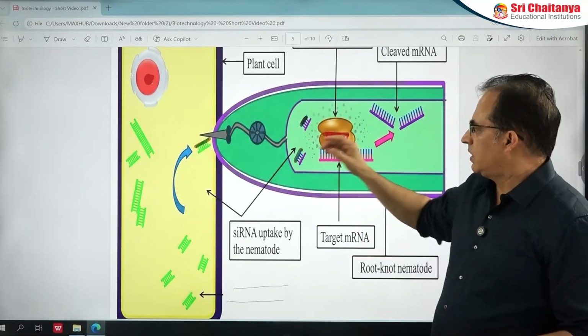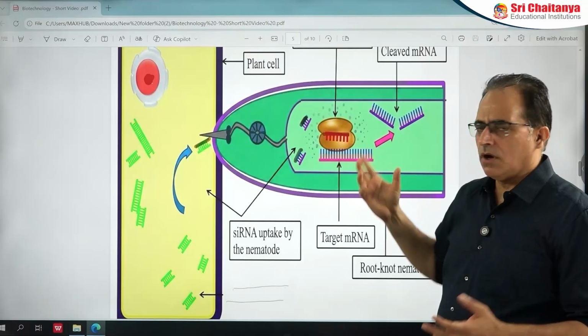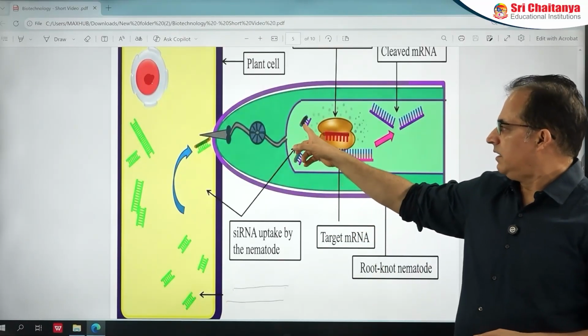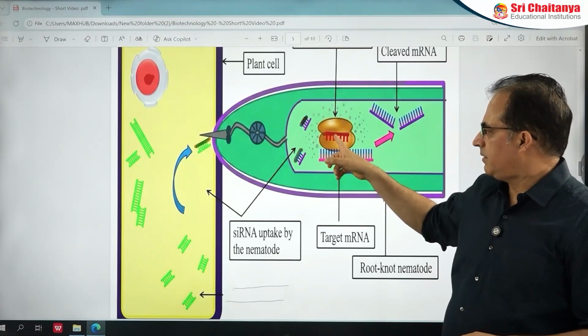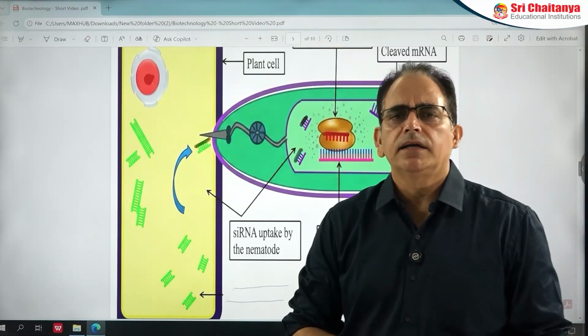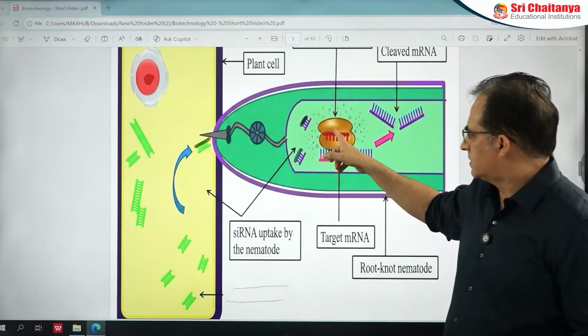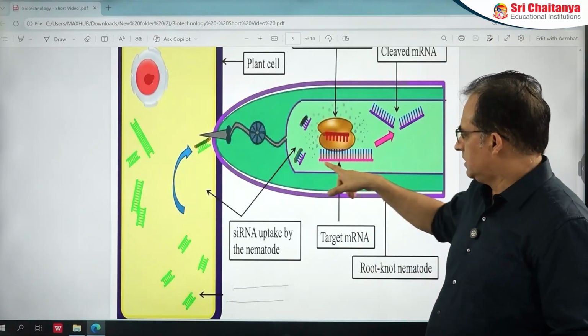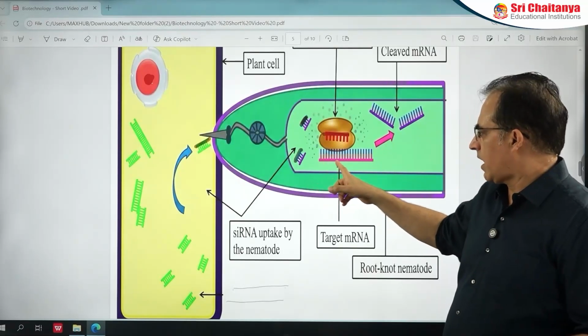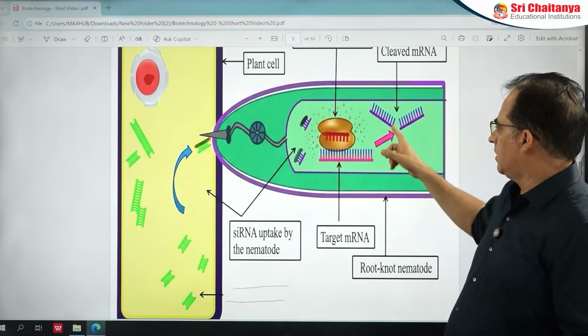Now suppose this double-stranded RNA is inside the nematode body. Inside the nematode, this inactive RISC is already present. But now one strand of this double-stranded RNA binds to RISC. Now this RISC is activated. Suppose this is mRNA of the nematode. If this activated RISC comes in contact with the mRNA of the nematode, it will destroy the mRNA.